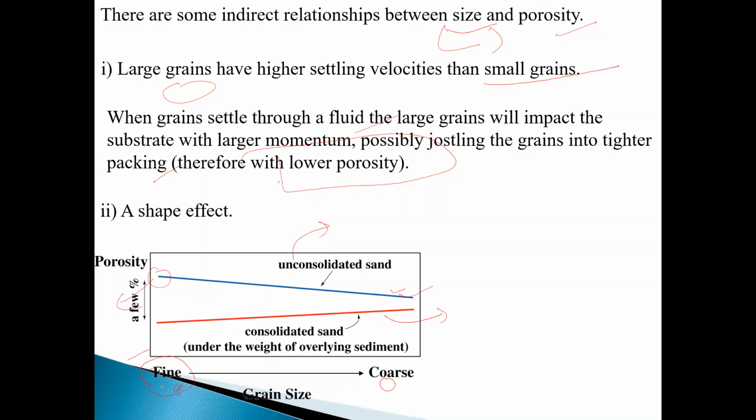Remember this: fine unconsolidated has better porosity. Fine consolidated has less porosity. Coarse consolidated has better porosity than coarse unconsolidated sand.